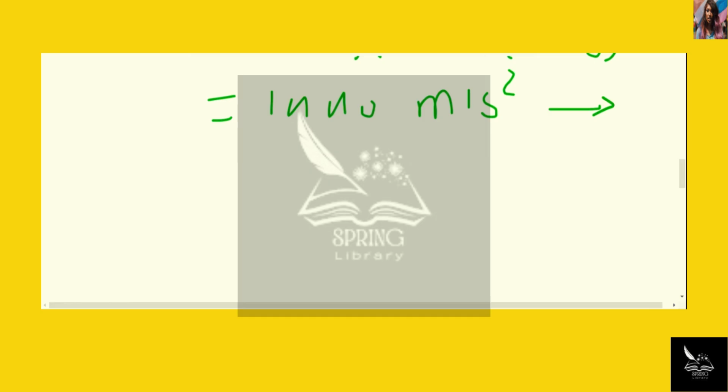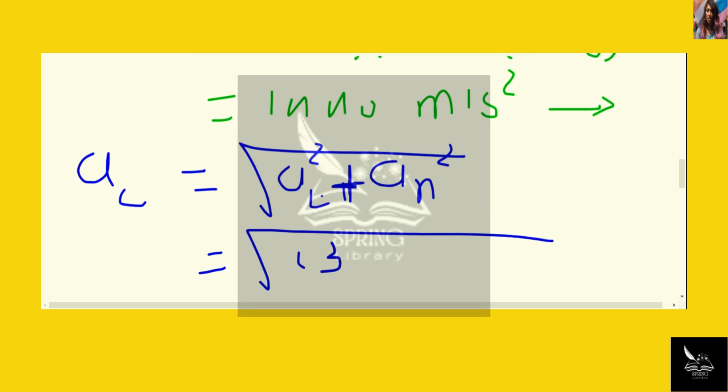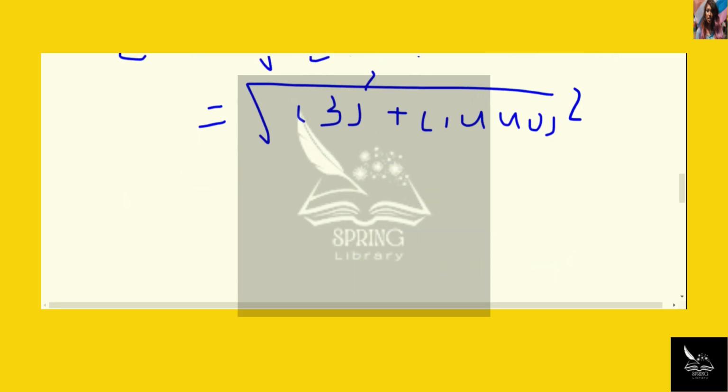And lastly, the total acceleration at point C for time t equal to 2 seconds can be calculated as the square root of at square plus an square. At already we have, that is 3 square plus an right now is 1440 square. So this will give the answer. AC is equivalent to 1440 meter per second square.